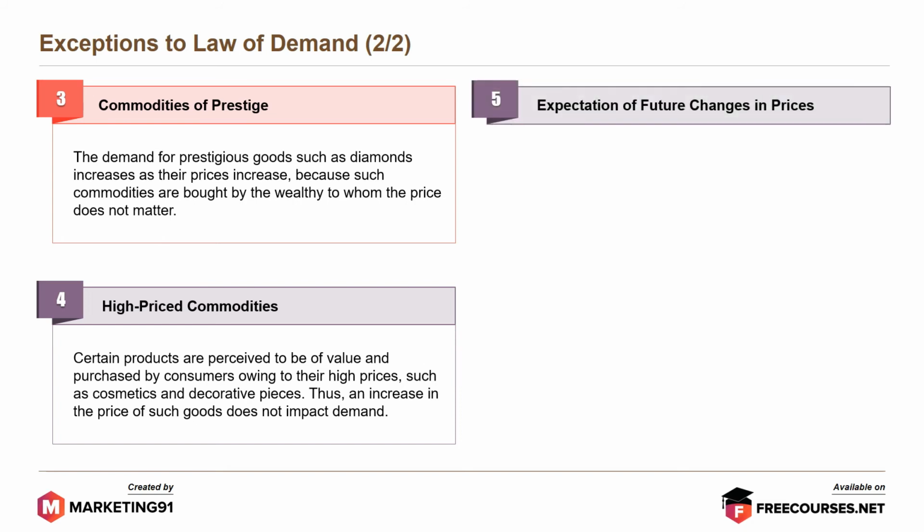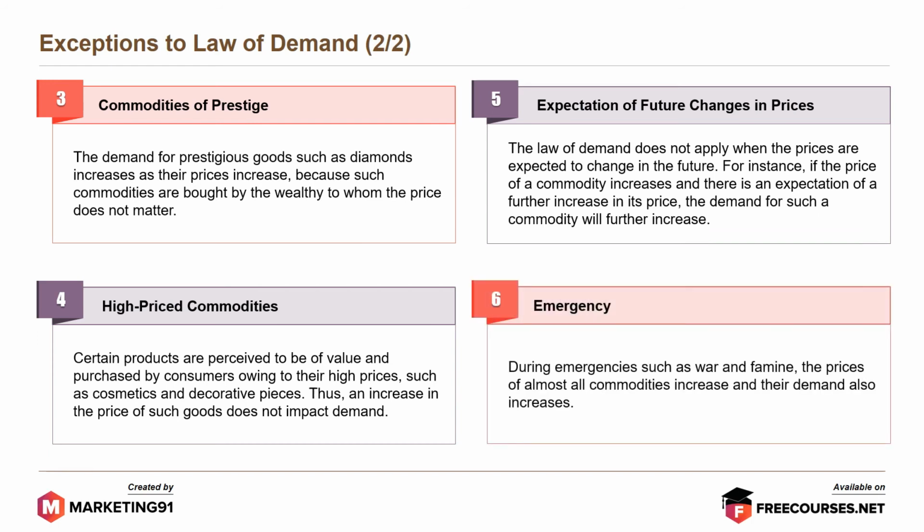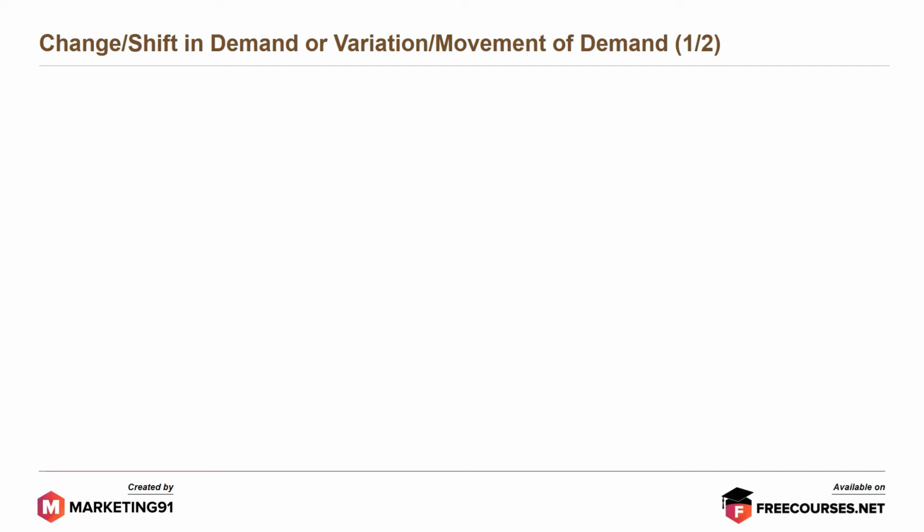Fifth, expectation of future changes in prices. The law of demand does not apply when the prices are expected to change in the future. For instance, if the price of a commodity increases and there is an expectation of a further increase in its price, the demand for such a commodity will further increase. And finally, emergency. During emergencies such as war and famine, the prices of almost all commodities increase and the demand also increases.